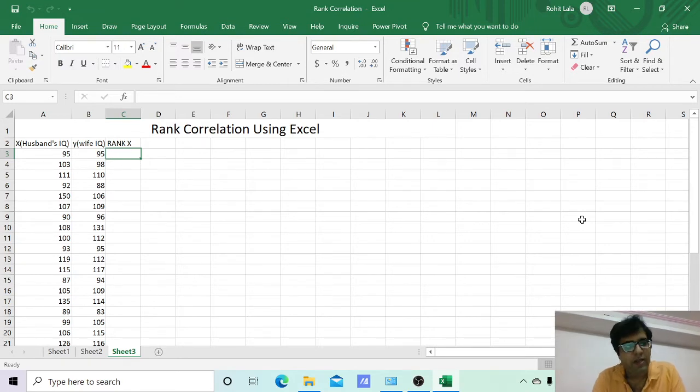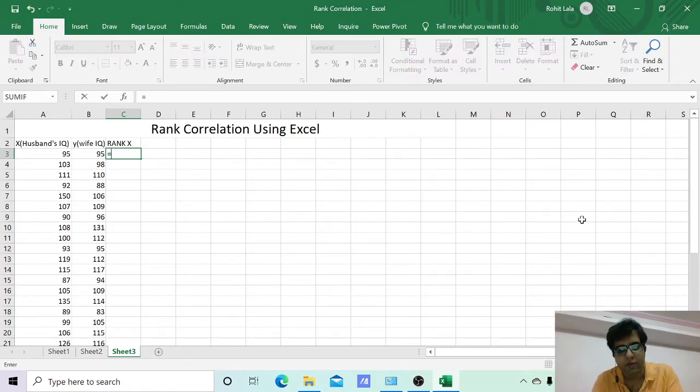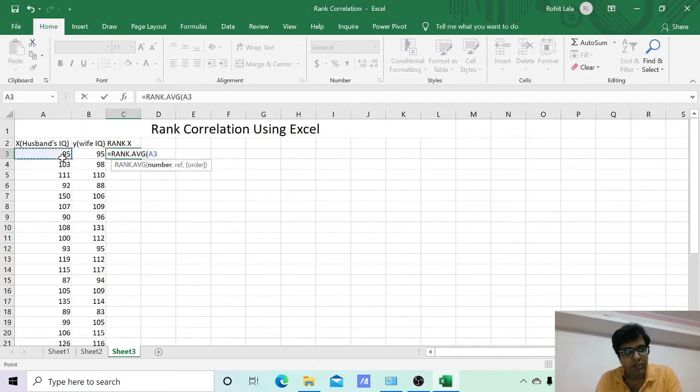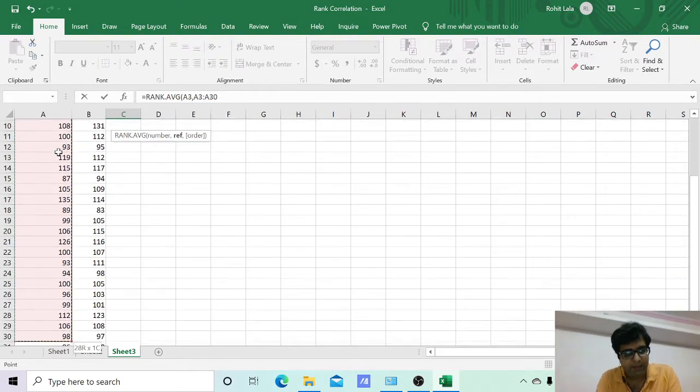We just need to apply a small formula, equal to RANK.AVG. When we find this formula, we just have to click on it. Then click on the comma and select the whole range.